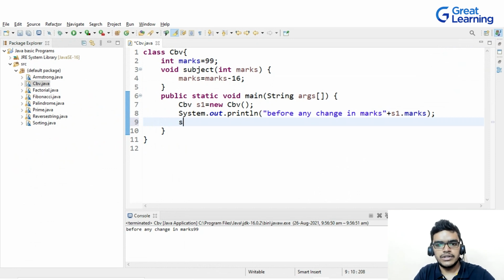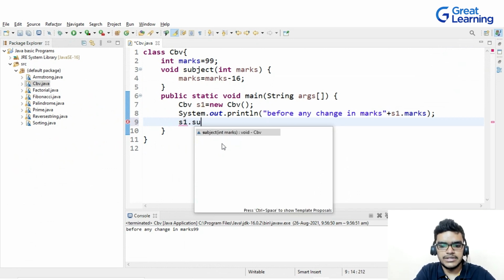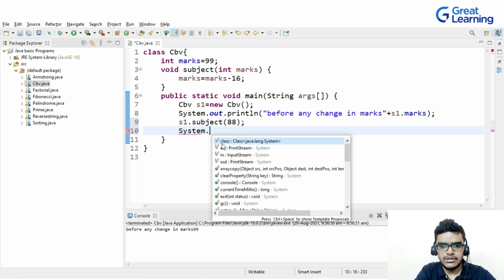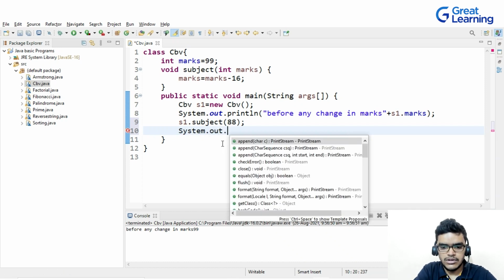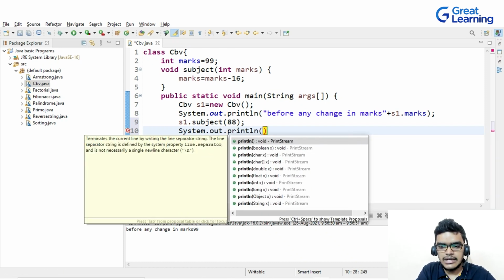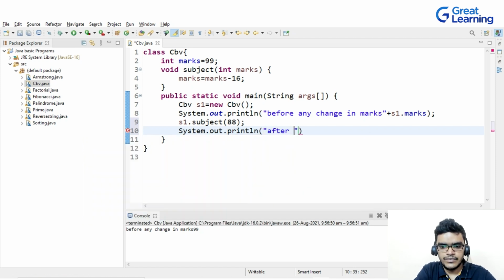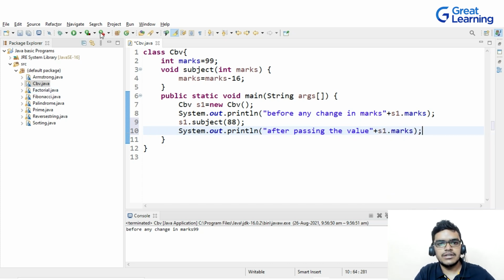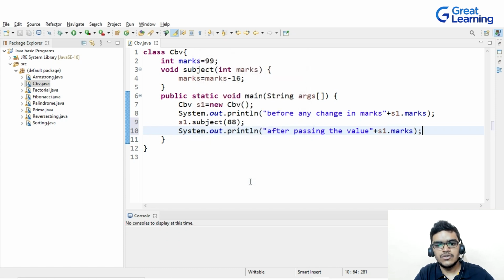So I will write s1.subject, and now I'm giving 88, and after that, once again I will write system.out.println, and then I'm writing "after passing the value", plus s1.marks, and if I'm executing it, then you can see that I'm getting, after passing the value, my marks is still 99.